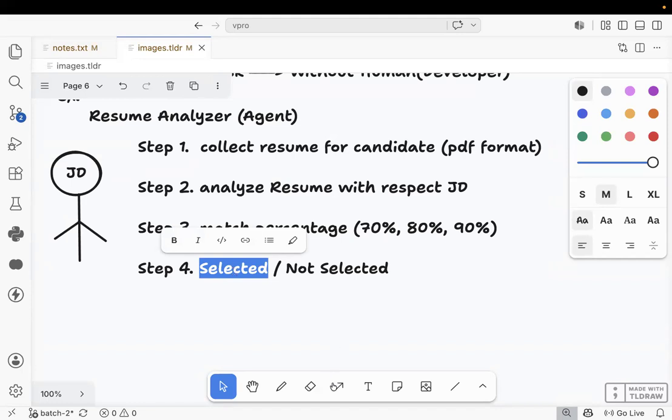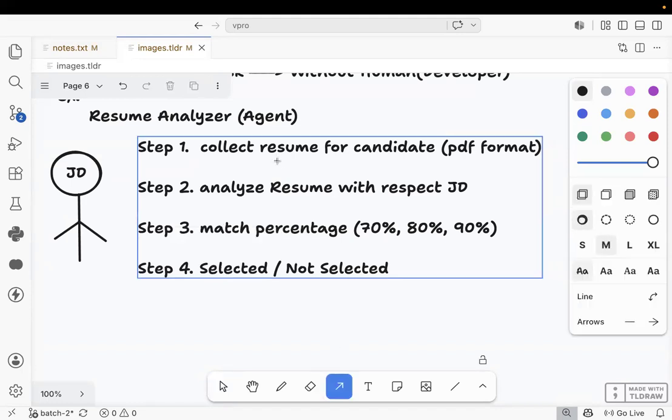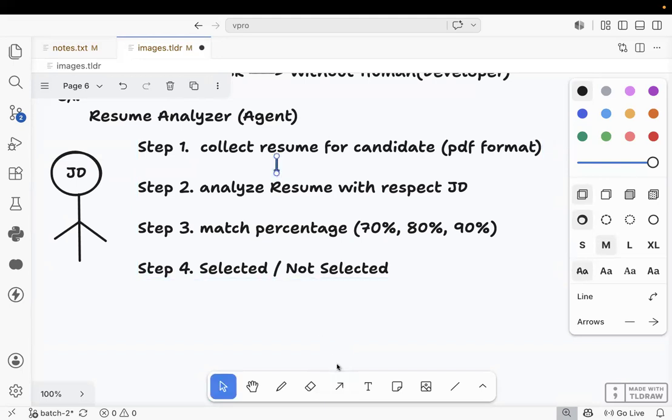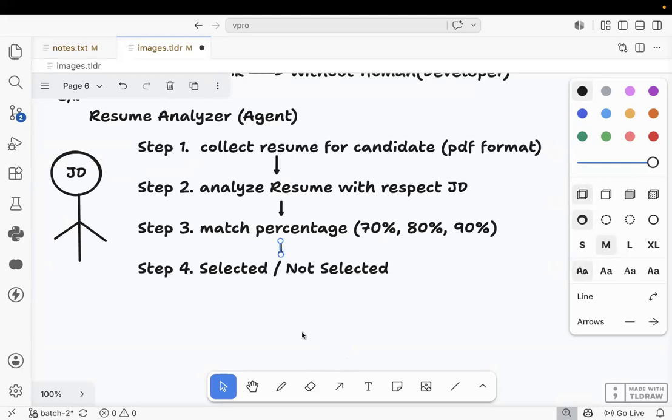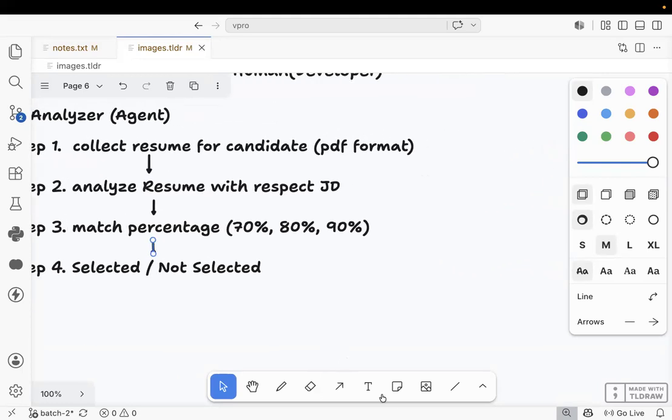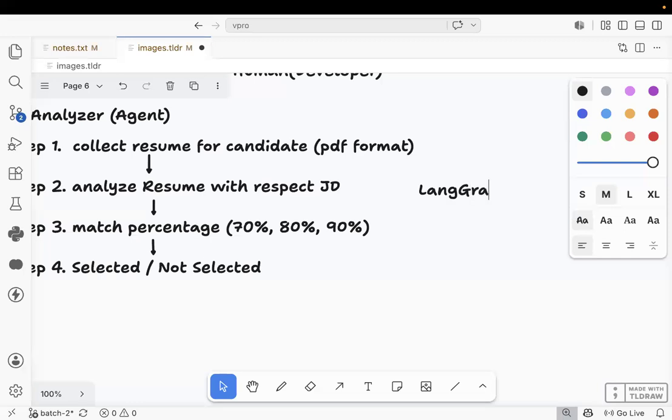Team, see this one. Here we have a clear cut flow: step number one, next step number two, next step number three, next step number four. We have a clear cut flow, yes or not? For this kind of clear cut flow, we need one framework, and that framework we can call the LangGraph framework.